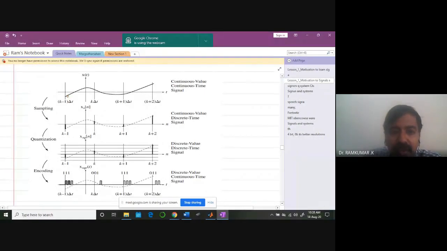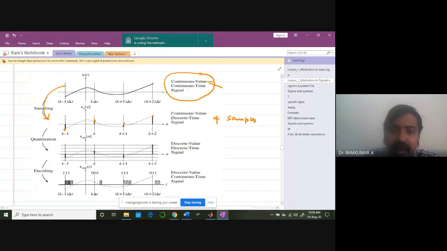So initially, you are sampling the waveform. I'm going to sample at this instant, at this instant, at this instant, at this instant. Okay, I got 4 samples. So what is written here? Read it clearly.